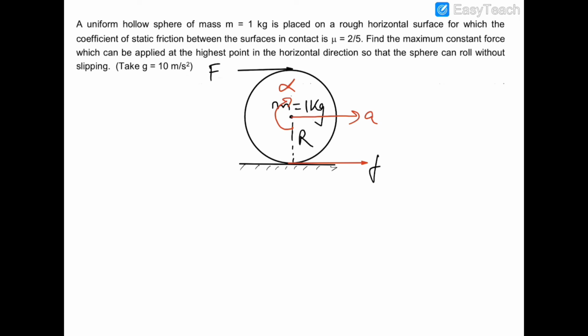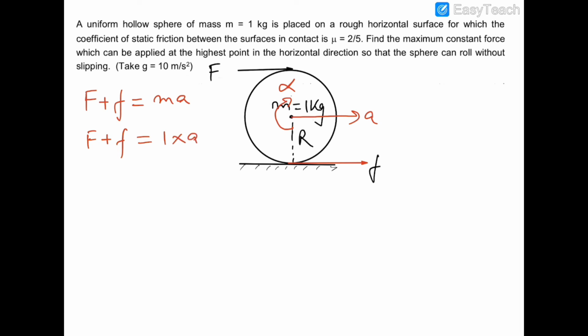So the equation of forces is F plus friction is equal to ma. So F plus f is equal to m, which is 1, times a, the acceleration.